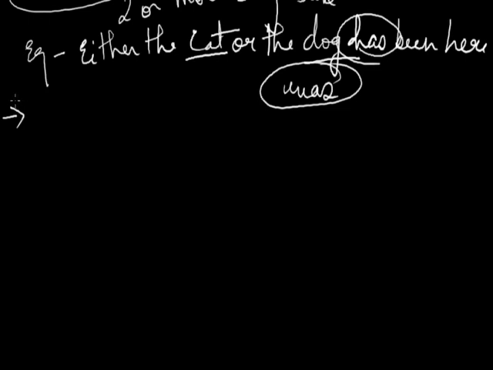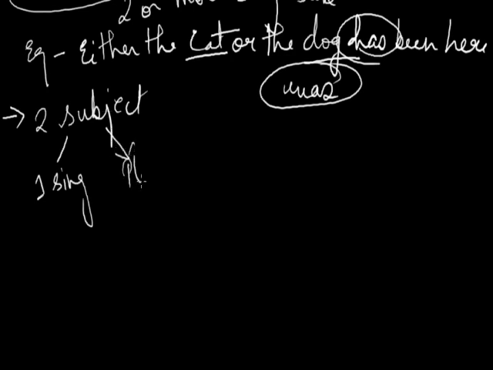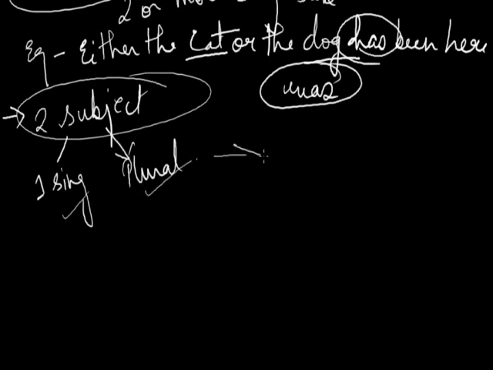Next, if we are having two subjects in one sentence in which one is singular and the second is plural, unlike in the previous sentences where we had two subjects and each of them was singular, then the verb agrees with the nearest one.